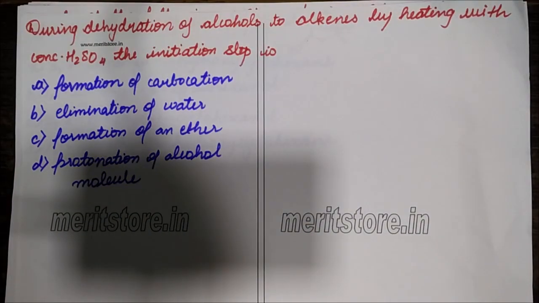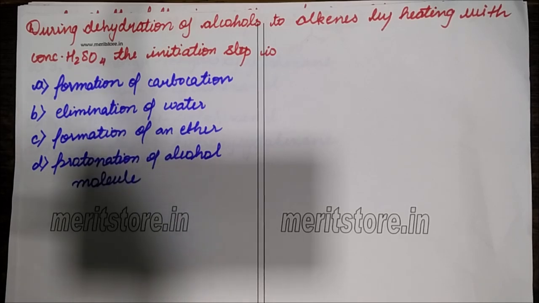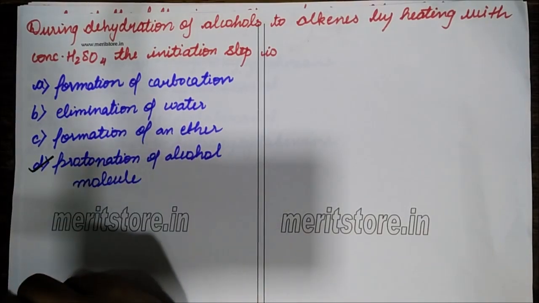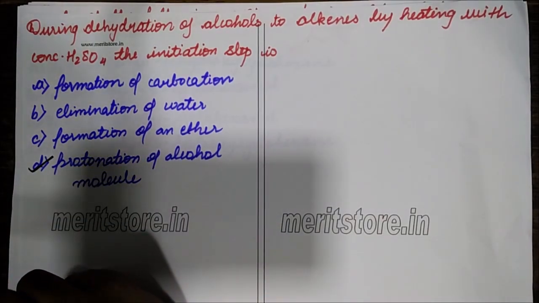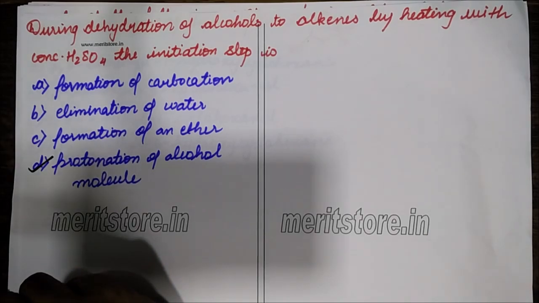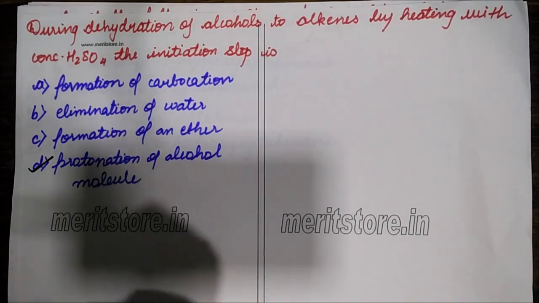During dehydration of alcohols to alkenes by heating with concentrated H2SO4, the first step is protonation. Remember, the first step is protonation of the alcohol. What happens is, in the alcohols, on the oxygen atom, the protonation will occur.